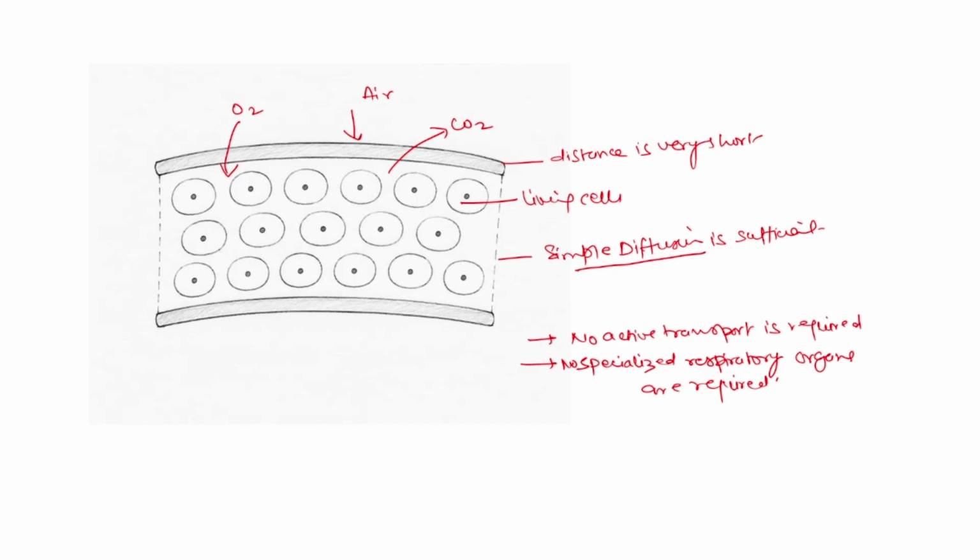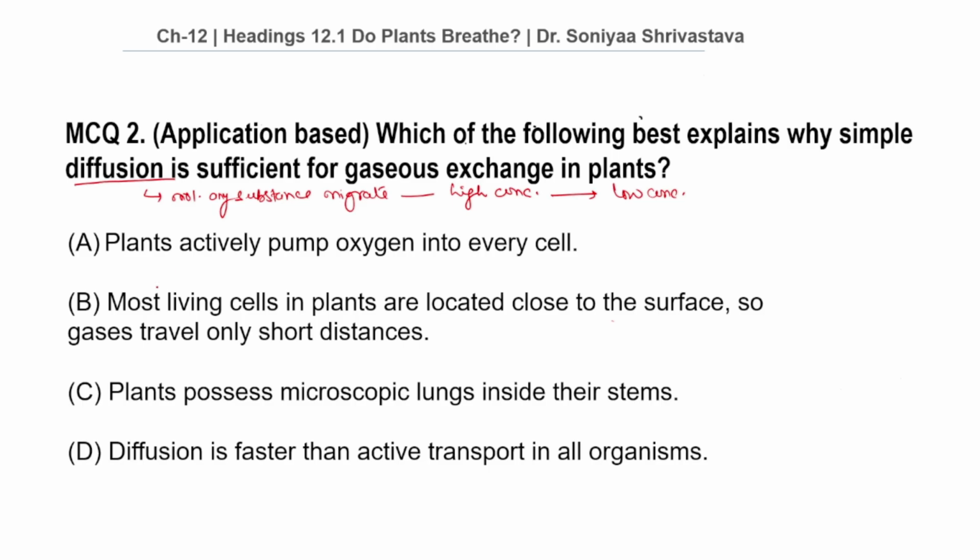Let's come to our options. Now we can say that our correct answer is option number B. Most living cells in plants are located close to the surface, so gases travel only short distances by diffusion, making specialized respiratory organs unnecessary.